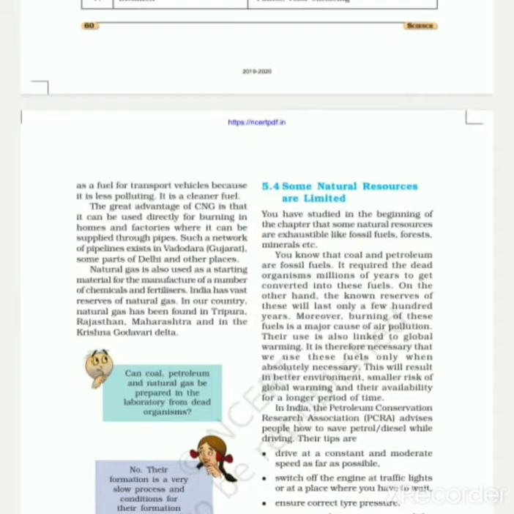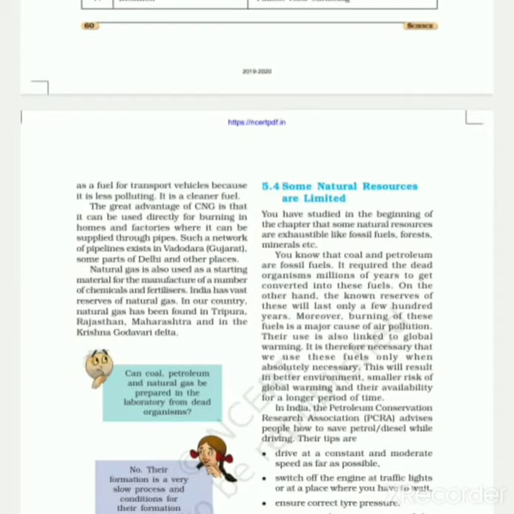The great advantage of CNG is that it can be used directly for burning in homes and factories, where it can be supplied through pipes. Such a network of pipelines exists in Vadodara, that is in Gujarat. Also, it is found in some parts of Delhi and other places. Natural gas is also used as a starting material for the manufacture of a number of chemicals and fertilizers. India has vast reserves of natural gas. In our country, natural gas has been found in Tripura, Rajasthan, Maharashtra, and the Krishna-Godavari delta.